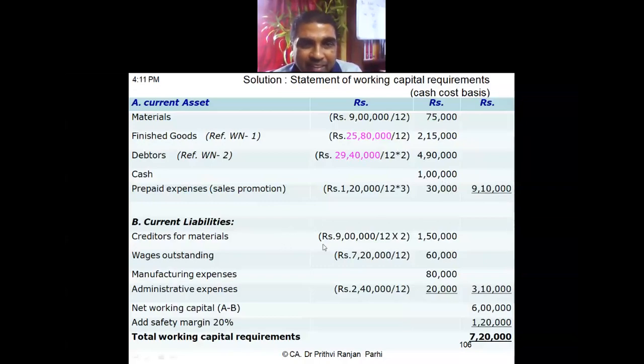Coming to current liabilities, creditors for material are for 2 months. Material requirement is 9 lakh rupees, so 9 lakh divided by 12, multiplied by 2, gives 1,50,000. Wages outstanding: wages are paid with 1 month's arrear, so outstanding is annual wages divided by 12, which is 60,000. Manufacturing expenses are 80,000.